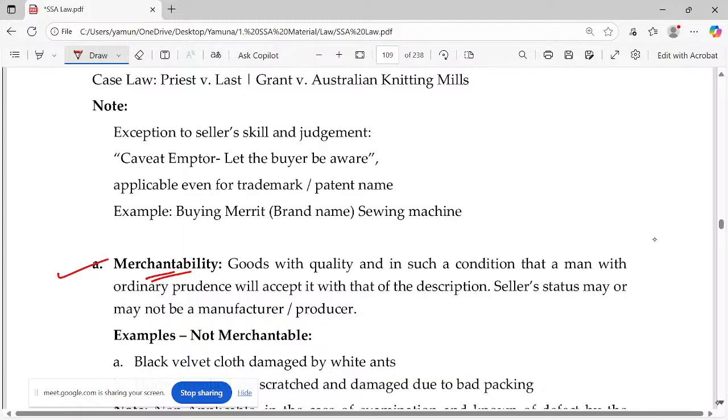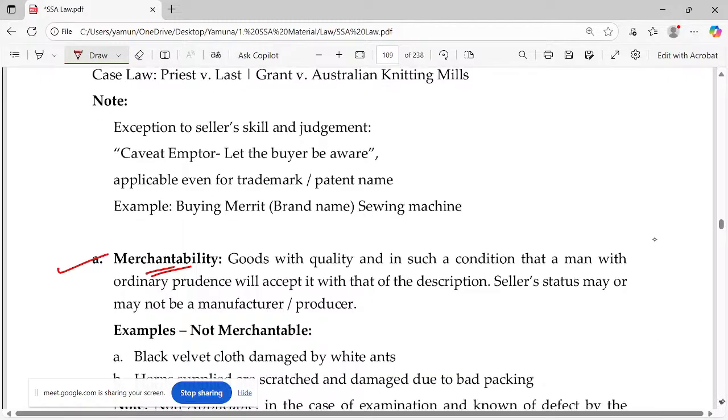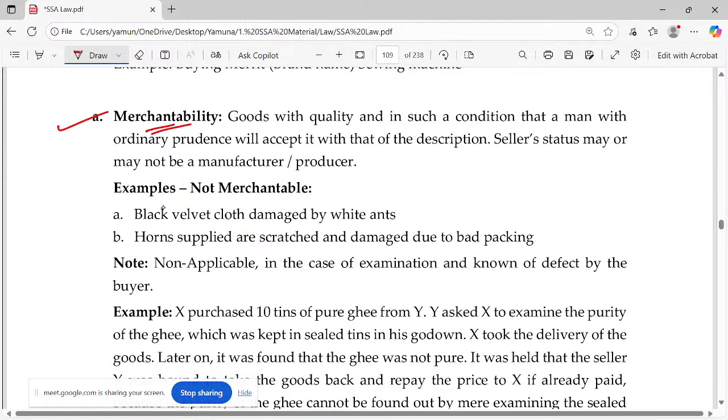How do you say the goods describe the merchantable quality? Probably there will be a velvet cloth which is black in color. Velvet has a special respect. You know, boys wear corduroy jeans. Have you heard of corduroy jeans? You know denim jeans. Denim is that material. Usually we call jeans that. Denim jeans. You have heard about corduroy jeans?